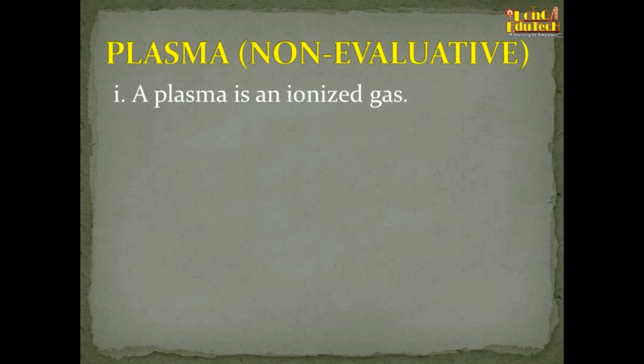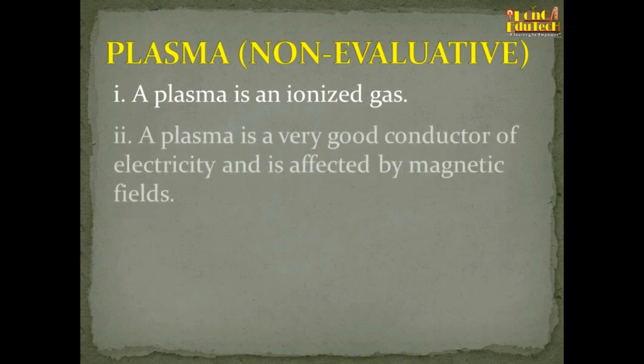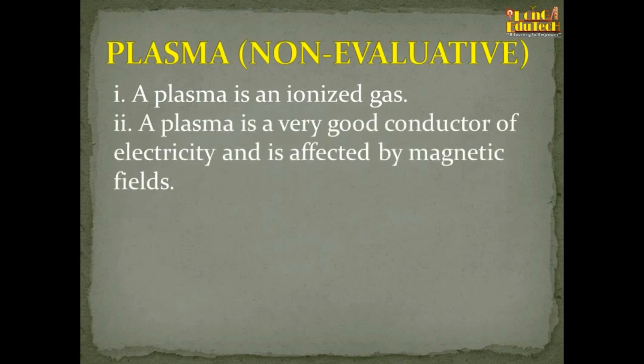So like that, ionized gases. Plasma is a very good conductor of electricity and is affected by magnetic fields. That means it will deflect magnetic needles when we place them near the plasma, because they contain ionized, charged particles only.